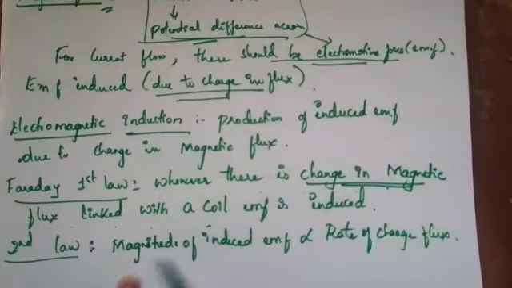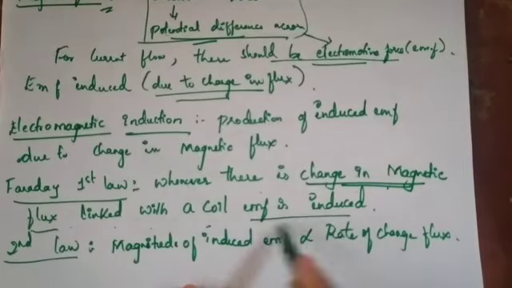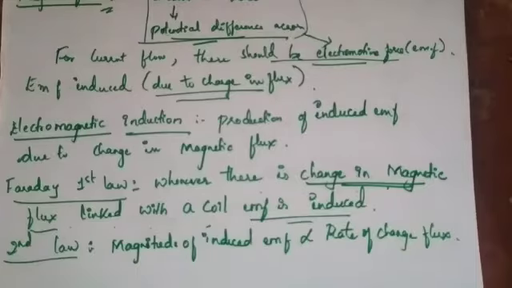Change in magnetic flux linked means whenever the magnet comes near or goes away from the coil, only then is an electromotive force induced. If the magnet is kept constant, then there is no electromotive force.